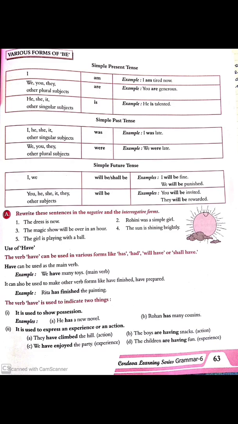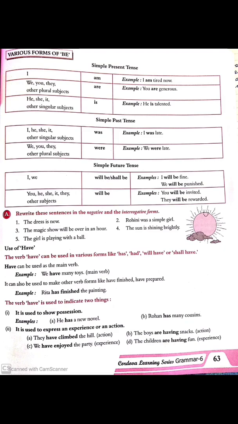But here there is no action in this sentence. We many toys. So the word have is used here as the main verb in the sentence to show the possession, what the speaker possesses. We have many toys.